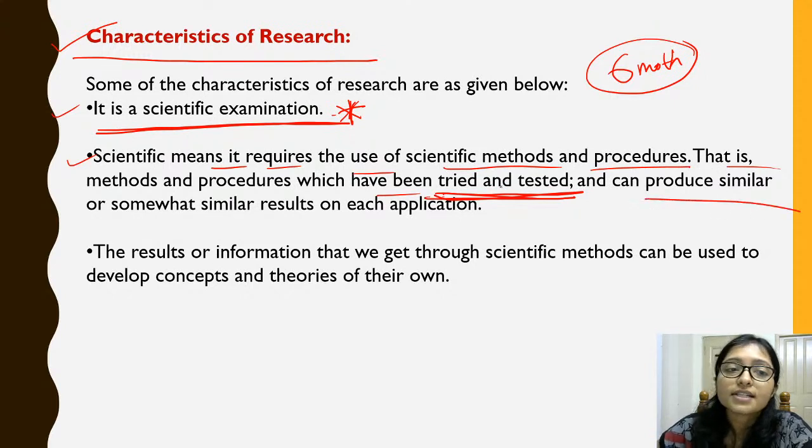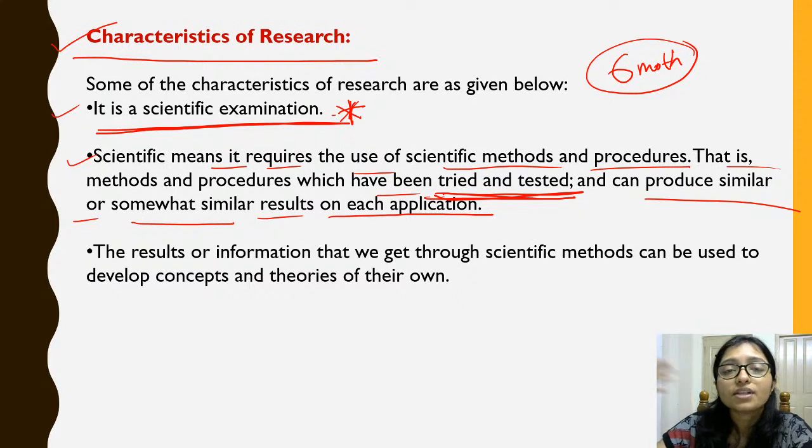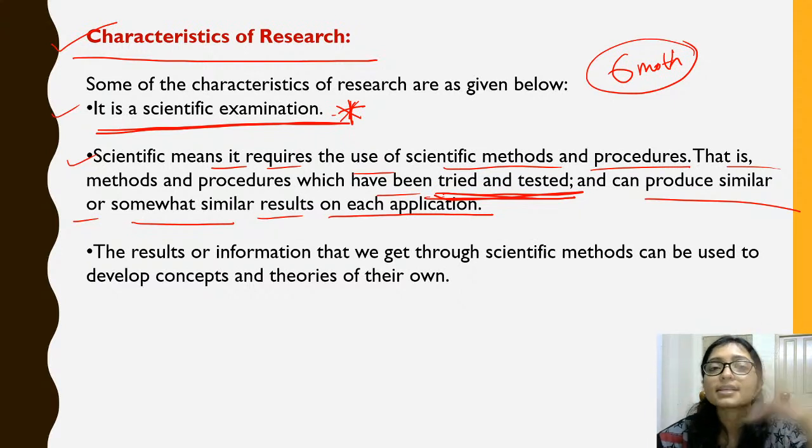And the procedure gives somewhat similar results on each application. Means कोई एक लोग, आप जिसके एरिया में रिसर्च करने जा रहे हो, I am going for research in AI. If I am interested in AI, artificial intelligence, then before my research there are some people who have already done research about AI. From their experience they give some rules, that in this way you can go so that you can find your solution.